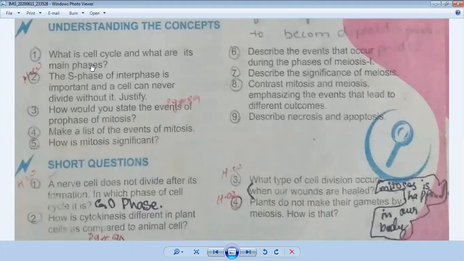Now question number 2, look at your book. The S phase of interphase is important and a cell can never divide without it. Justify. Okay, S phase is a very important stage in interphase. Yes, this is true. If you see its answer in your book, this is not a long answer, this is short. You can find it on page number 88. We also know that in S phase the cell duplicates its chromosomes, and each chromosome produces two sister chromatids, and this all happens in S phase. So definitely S phase is very important in interphase stage.